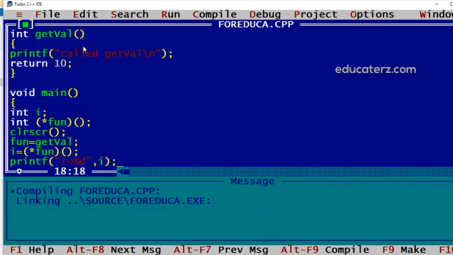So fun is a pointer to the function which is not taking any parameter but returning integer. So it is holding the address of getVal. This way we are assigning the address of getVal, and then we are calling this function through fun. So star of fun and this bracket, so function will be called.